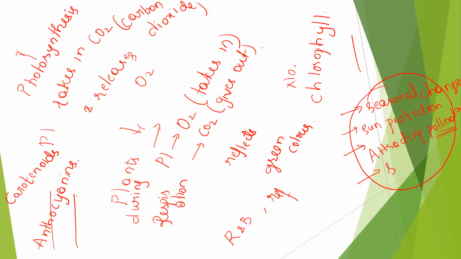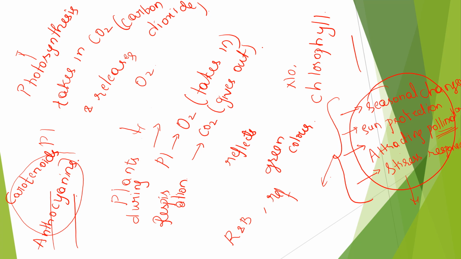Also as a stress response. When the color of the leaves changes, we can understand that the plant is in some trouble, so we can take appropriate action. When these sorts of things come in, then these types of pigments will dominate.